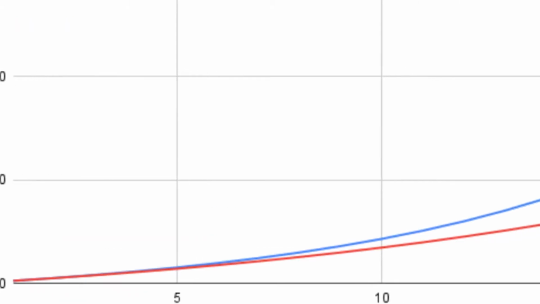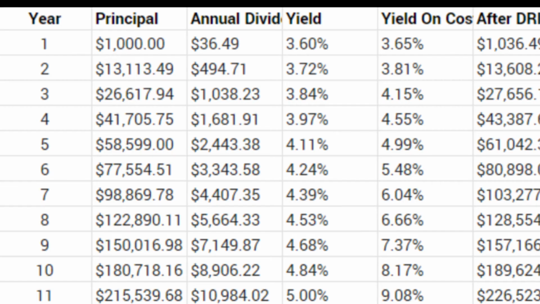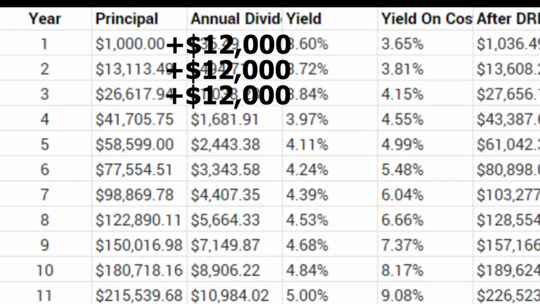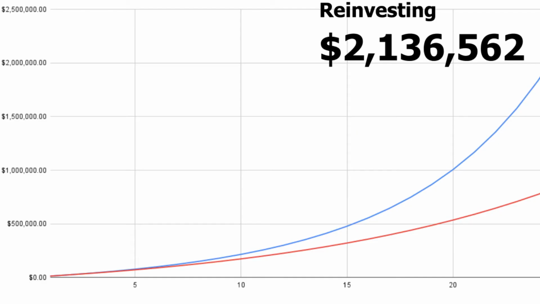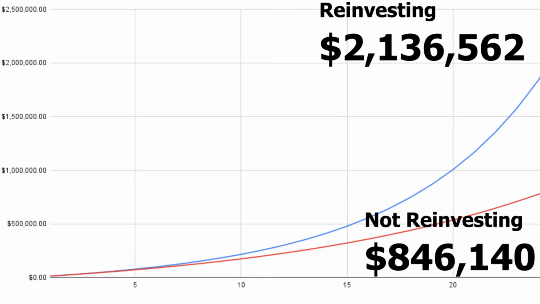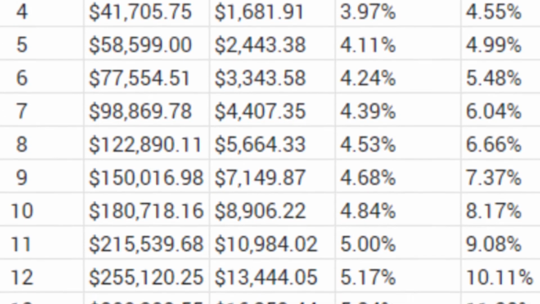A more complete investing approach would include regular contributions. So let's consider an initial investment of $1,000, but also contribute $1,000 each and every month. This form of investing would produce a position value over $2.1 million when reinvesting dividends over 25 years, and only $846,000 when not reinvesting, but would produce a balance of $462,000 through dividends for a total of about $1.3 million. This is due to that same compounding effect.